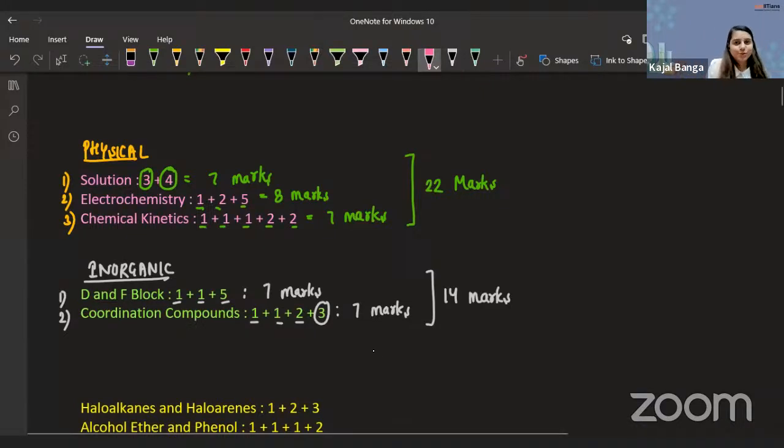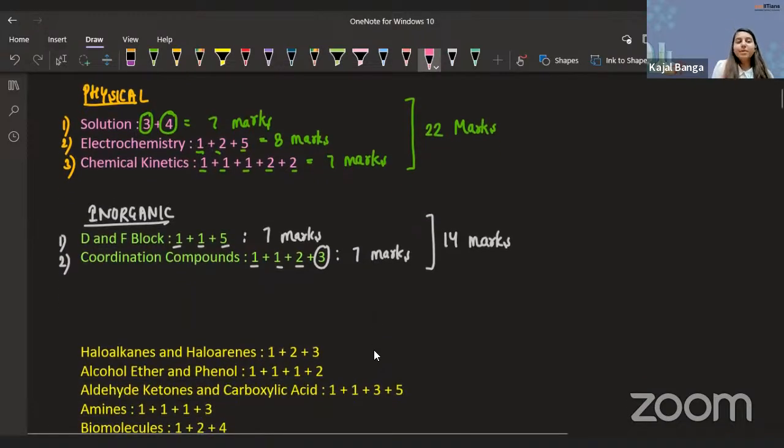Okay. So coming back to the third part and the major chunk of your syllabus, organic. And I would say the one that most of you like and the other half of you hate. So there's a love and hate relationship with organic. If you know it, you know it. If you don't know it, you can't do anything. Organic is like that, guys. If we know the answer, we know the answer. We can't just do any tukka work over there.